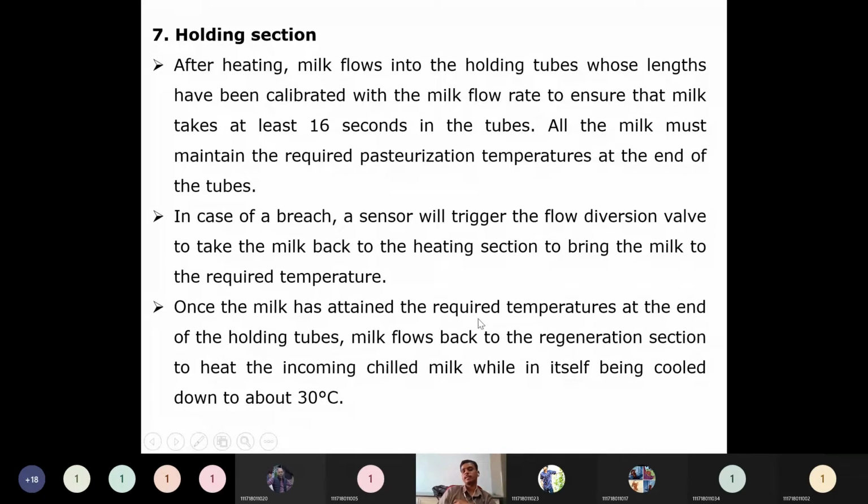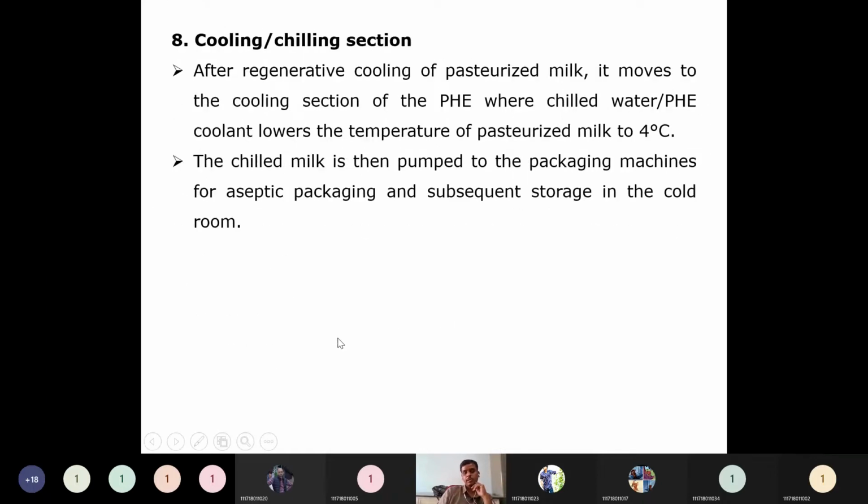So once the milk has attained the required temperature at the end of the holding tubes, milk flows back to the regenerative section to heat the incoming chilled milk, while itself being cooled down to 30 degrees centigrade. So whatever heat has been employed during this heating process will be used to warm the chilled milk initially, and the chilled milk will be cooling down this already heated milk. So that's the advantage of this regenerative section or regenerative heating.